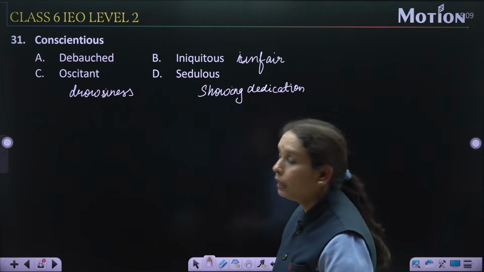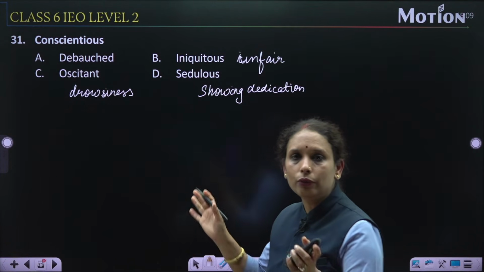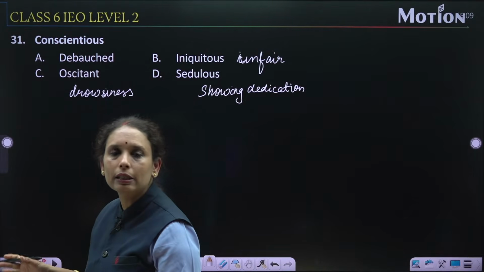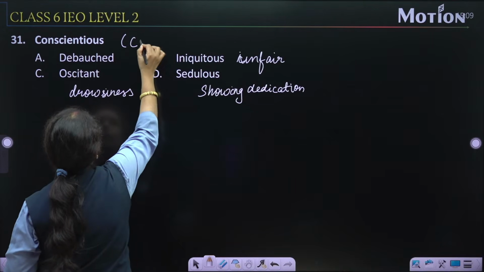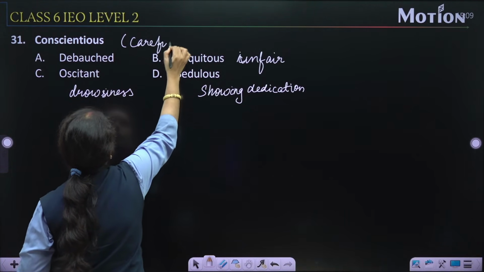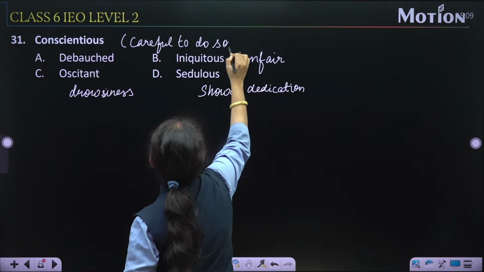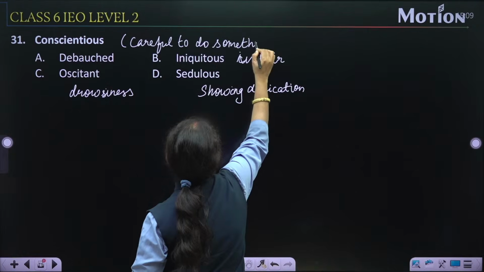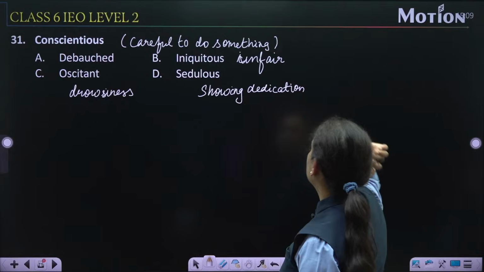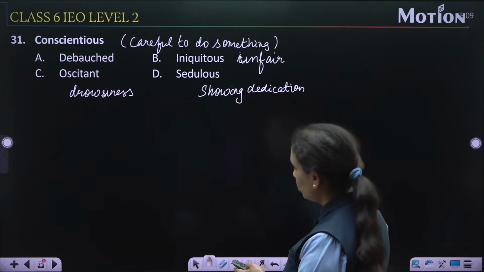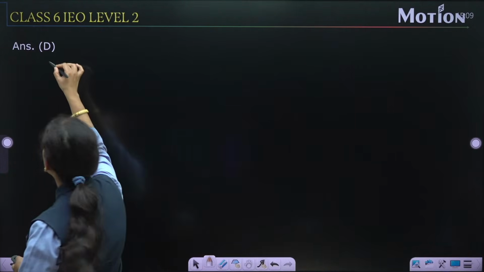Now we need to find out the synonym of conscientious. Now what is the meaning of this word, right? The difficult task is knowing the meaning of this word. So इसका मतलब होता है careful to do something. So from here it is clear that option number D is the right one, that is showing dedication. Option number D. Yes, it is the right one.